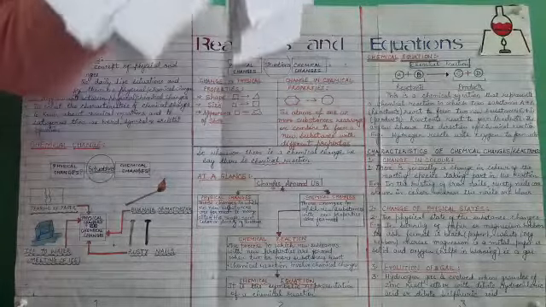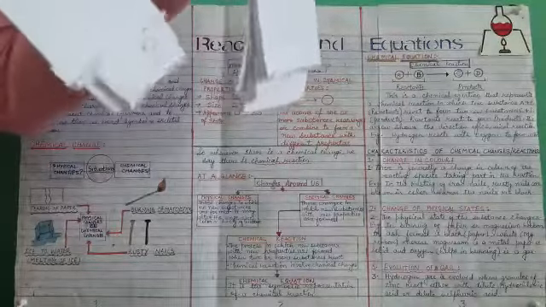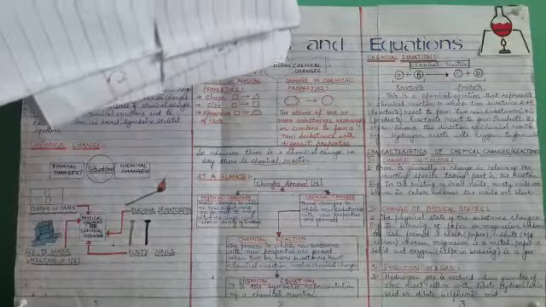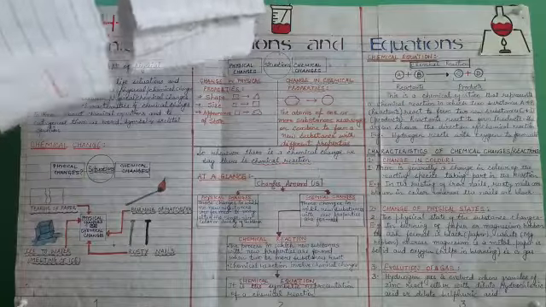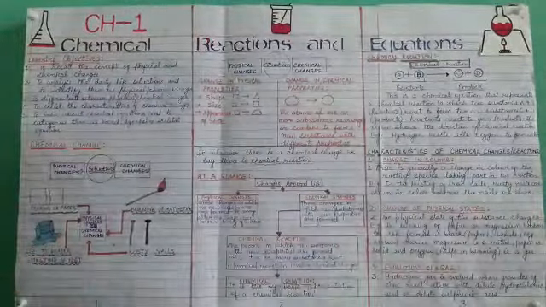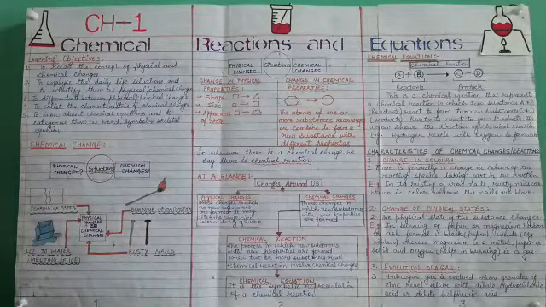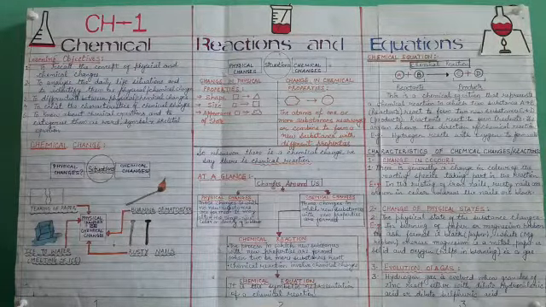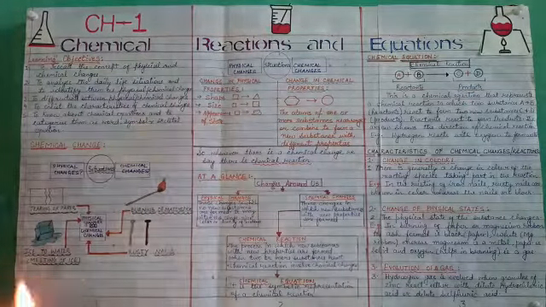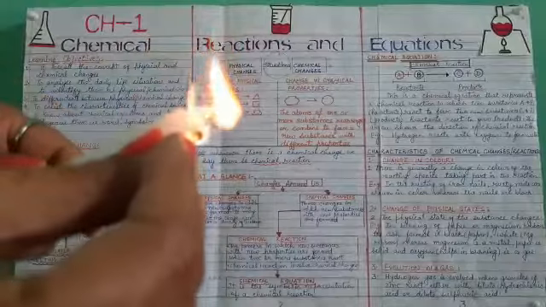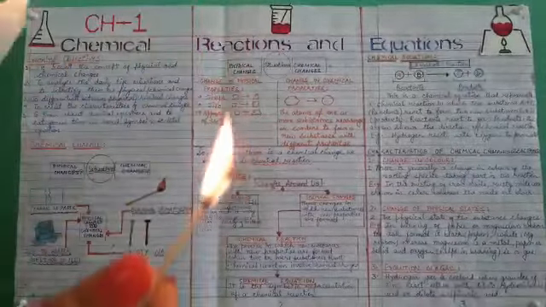So can you see any change in the paper except for tearing? You cannot see any change there. No property of the paper has changed and no new substance has been formed there, so it is termed a physical change. Secondly, I will show you by burning a matchstick or a candle, which will also show the changes that happen around us. This is the burning of a candle, and the burning of a matchstick.